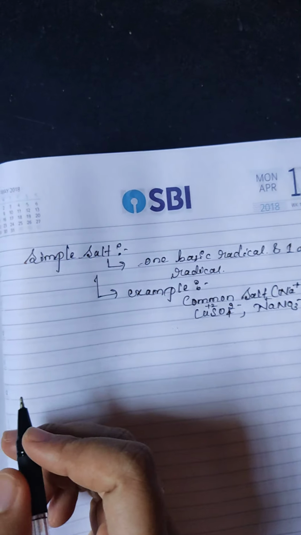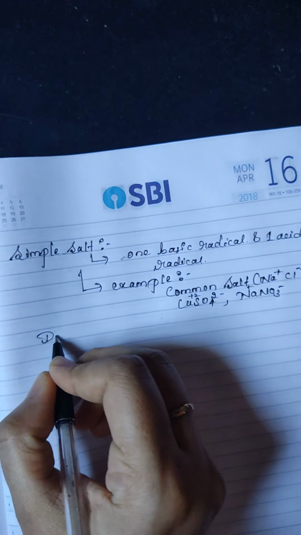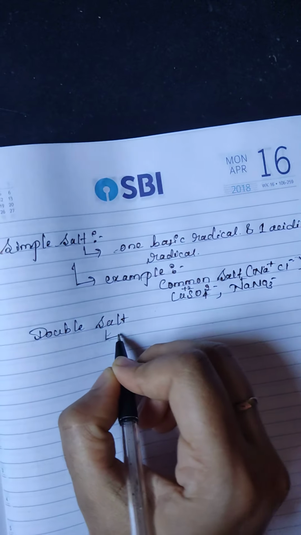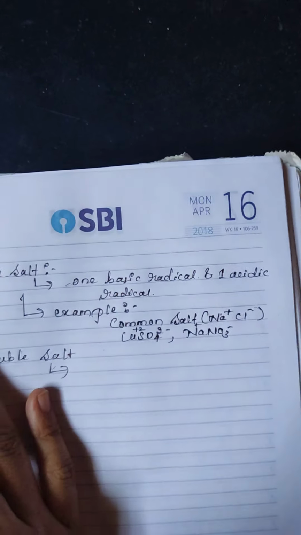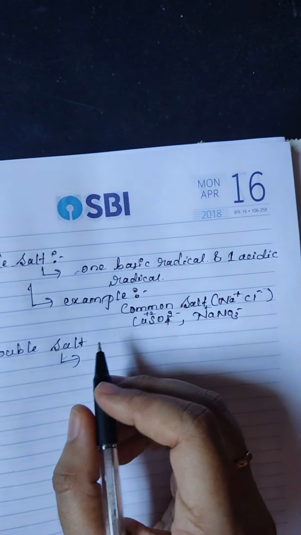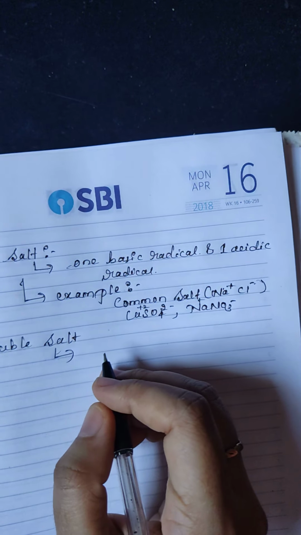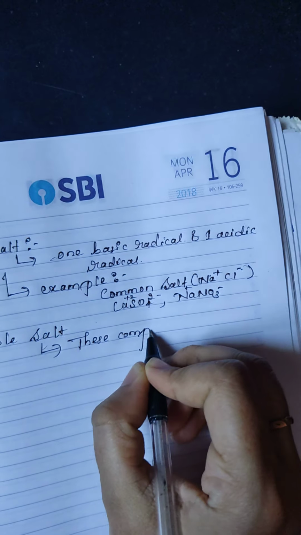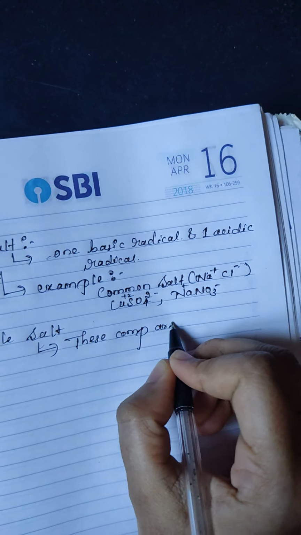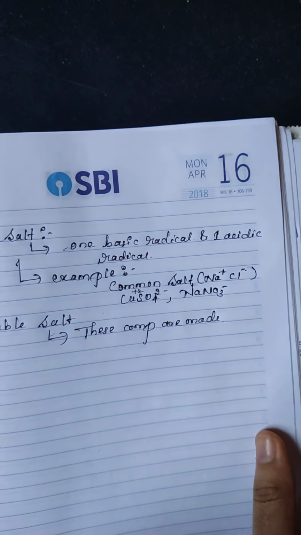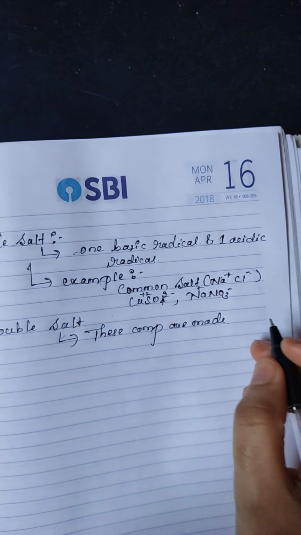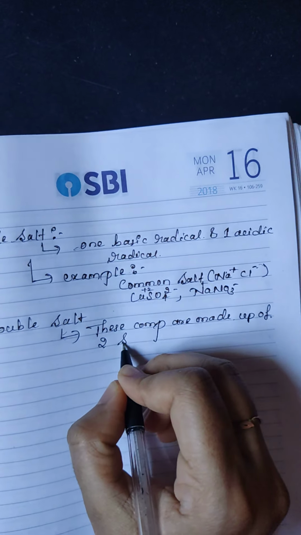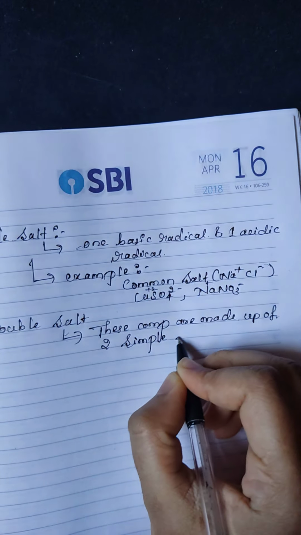Another one is double salt. What does double salt mean? There are two definitions. This compound is made up of two simple salts.